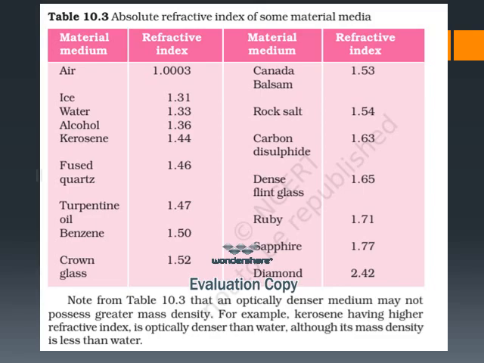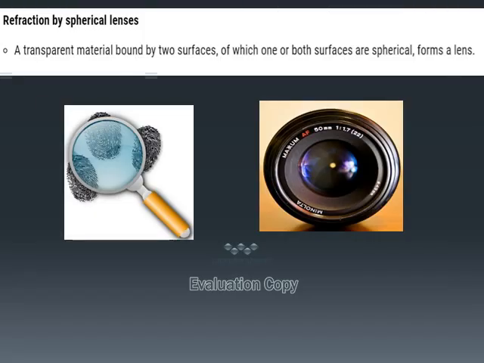Here, the transparent material bound by two surfaces, of which one or both surfaces are spherical, means that we can consider this as a lens. So the refractive index of a lens, if you calculate it, as you can see here, is for the refraction by spherical lenses only, that we are going to use over here.